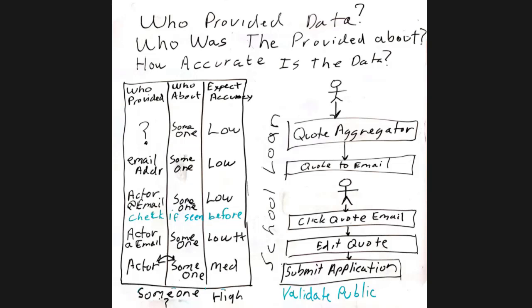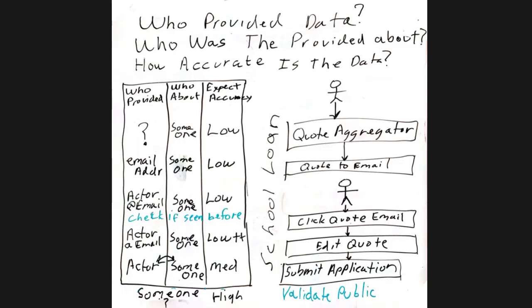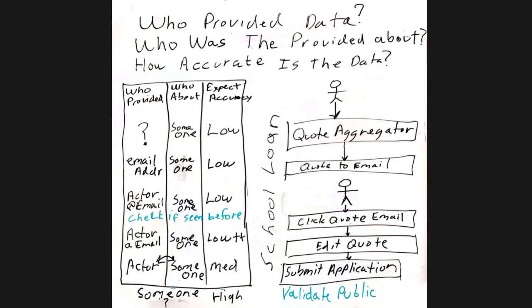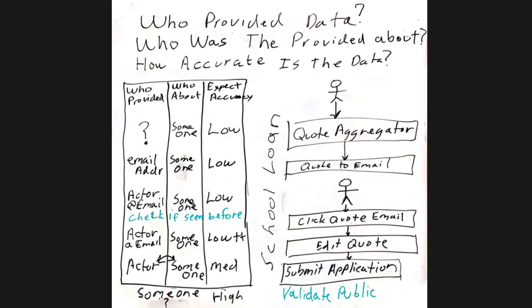And we think we have high trust on the data, but not in this case. If they weren't a previous customer, then it's only because we validated it to the public. So in that case, we think we know who provided the data. We think we know who it was provided about because it was the same person. And we think the data is accurate because otherwise we're going to do some risk mitigation by validating against public information, right? Now, this could have gone differently.